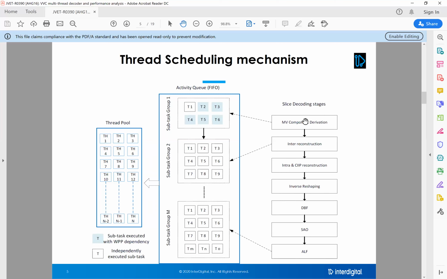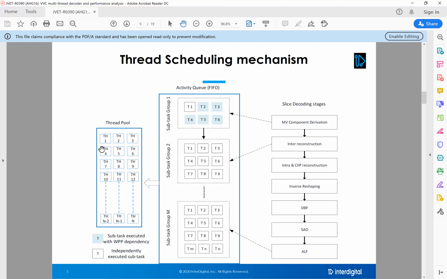Each task, let's say motion vector component derivation, is subdivided into subtasks, named T1, T2, T3, and there are two different groups: independent tasks and dependent tasks. The independent tasks can be executed by themselves with no dependency, and the dependent tasks depend on some other task for their execution.